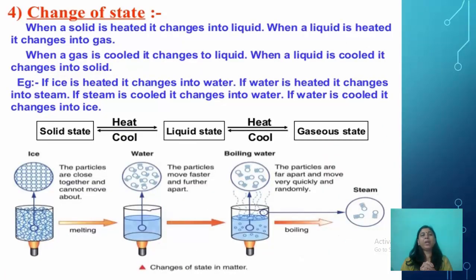Now change of state of matter. The state of matter can be changed from one to another. That means they can be converted from solid to liquid, liquid to gas, gas to liquid, and liquid to solid. When a solid is heated, it changes into liquid, and when a liquid is heated, it changes into gas. When a gas is cooled, it changes to liquid. When a liquid is cooled, it changes into solid. For example, if ice is heated, it changes into water. If water is heated, it changes into steam. If steam is cooled, it changes into water, and if water is cooled, it changes into ice.